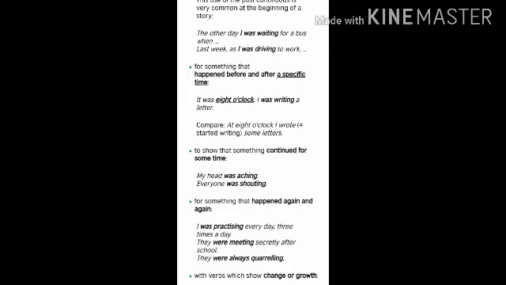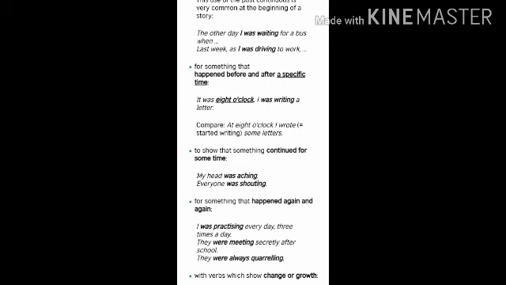Then we have, when something happened again and again repeatedly: I was practicing every day, 3 times a day. They were meeting secretly after school. They were always quarreling. Here, it is not necessary that the action was going on at the moment of speaking, but that it was happening again and again out of habit. And generally you may find adverbs, like in the first example every day is used, in the third one always is used. In the third example we can say that a negative habit is talked about, like she was always running me down, and here we have they were always quarreling.